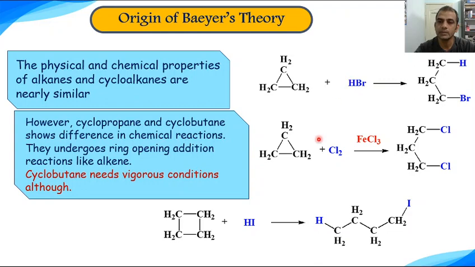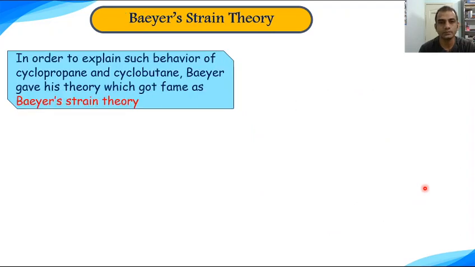However, if we do similar reactions with higher cycloalkanes like cyclopentane, cyclohexane and so on, then such molecules do not undergo this kind of ring opening addition reactions. And this is the reason that Bayer thought about these cycloalkane molecules and gave his theory. So in order to explain such behavior of cyclopropane and cyclobutane, Bayer gave his theory, which got fame as Bayer's strain theory.